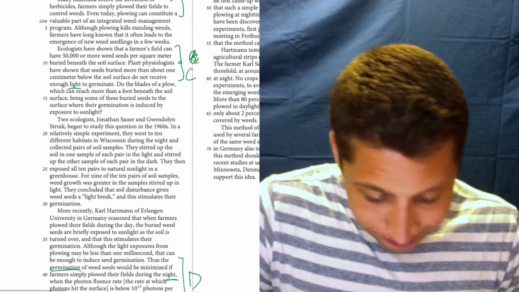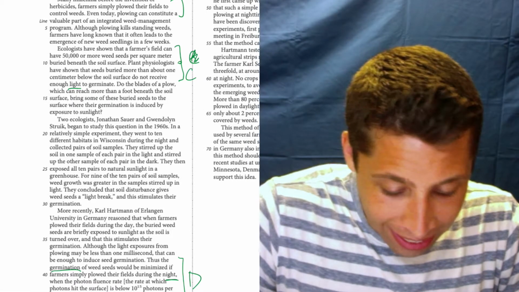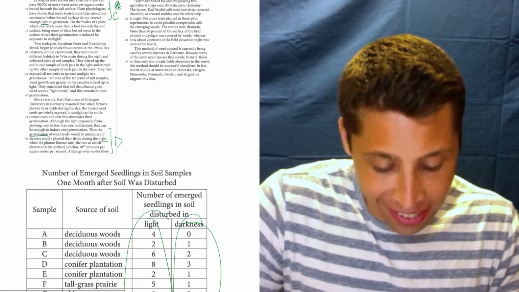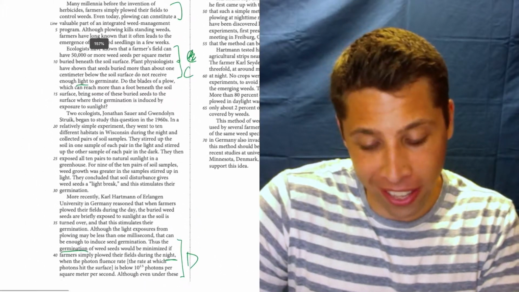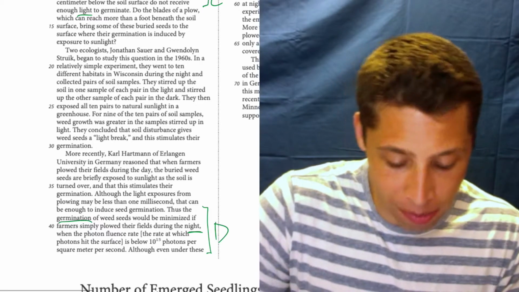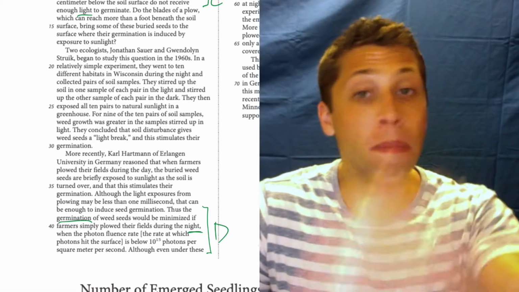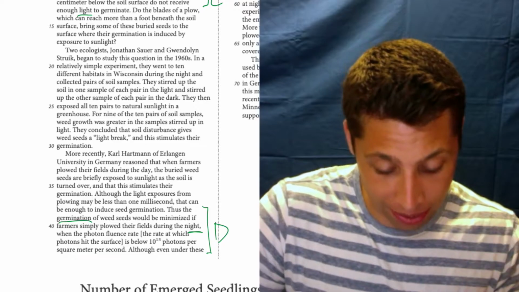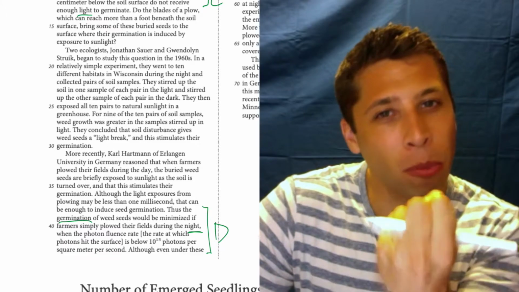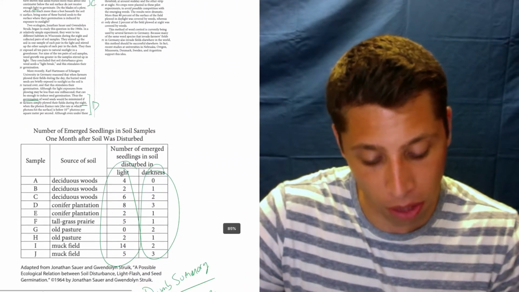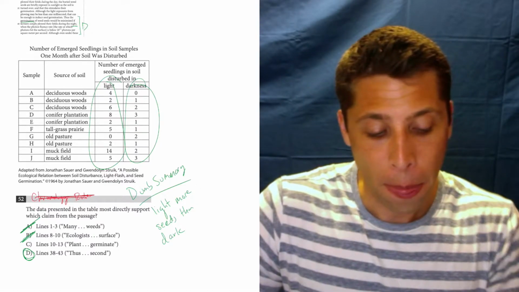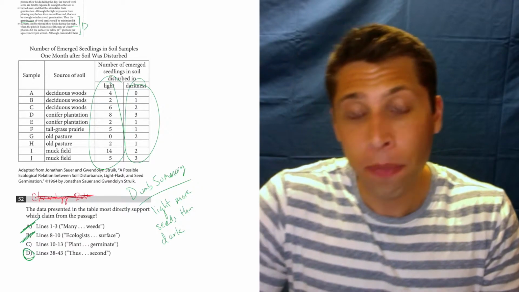C, it's talking about light, but with the light and darkness thing, it's not making a comparison. Maybe that's the best way to put it. Whereas D is making a comparison, right? The germination will be minimized if you plowed at night as opposed to during the day when things are light out, right? It's much more about the comparison, which is what our dumb summary was about. So D is the better answer. It is the answer. If you picked C, not the end of the world.